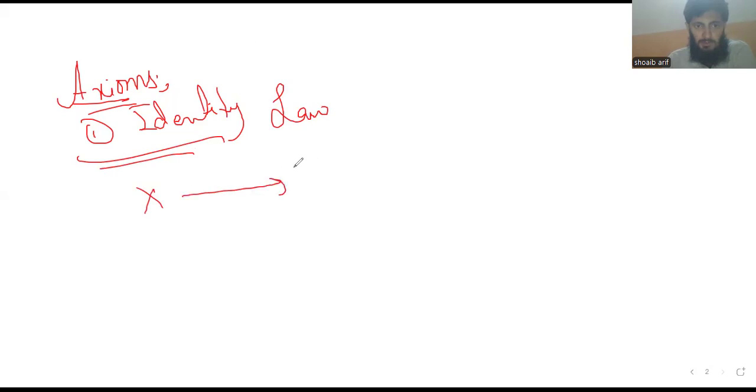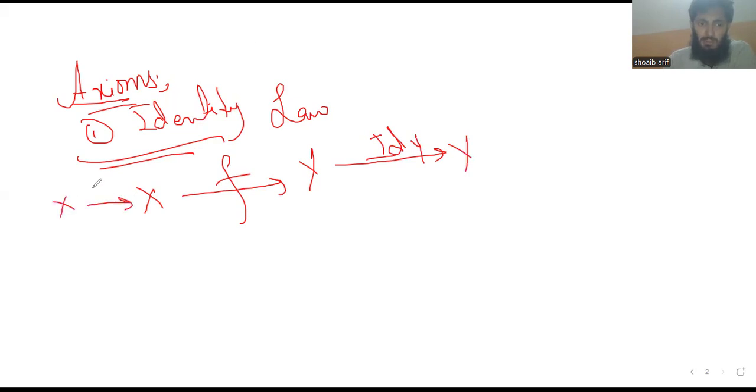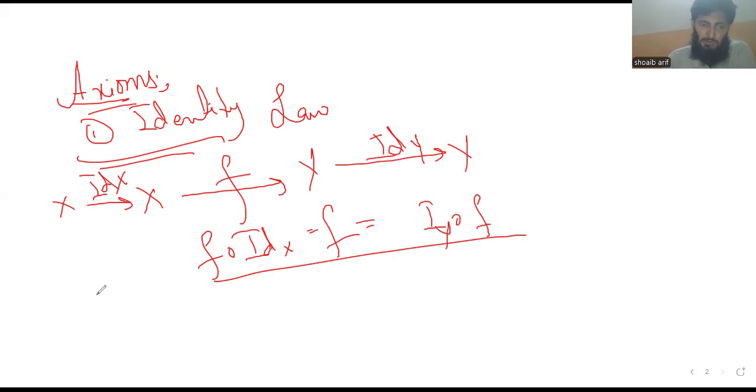If there exists a function f from x to y, and identity functions id on y from y to y, and id on x from x to x, if we compose f with id on x, or if we compose f with id on y, it is equal to f. Second, the composition associative law holds according to function properties.